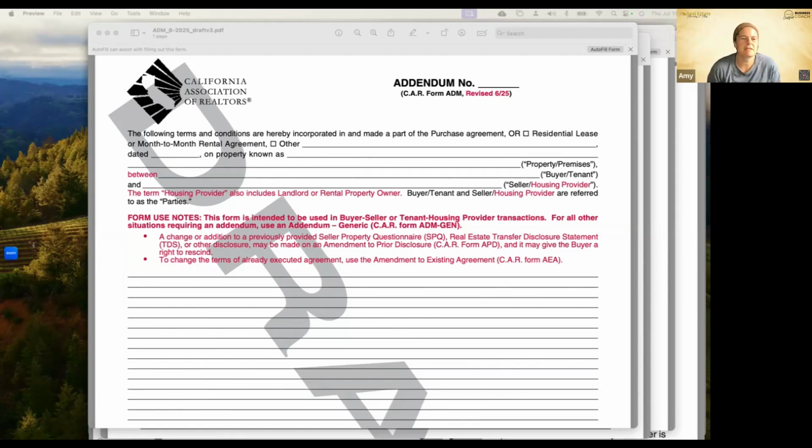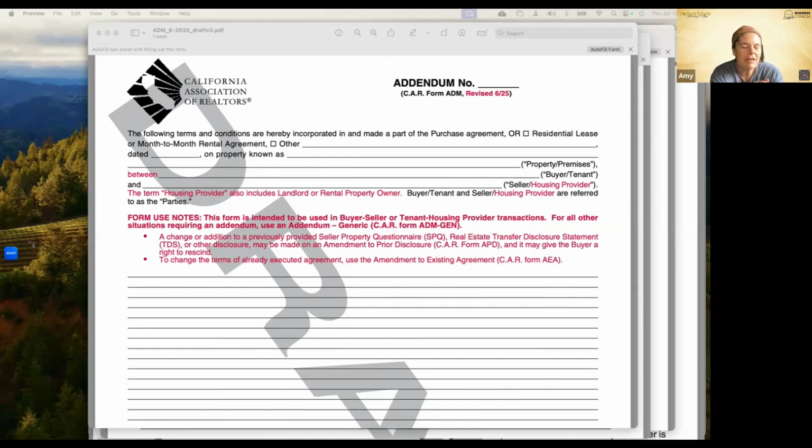C.A.R. Forms updates their library twice a year, generally speaking, once in June in the middle of our summer and once in December right near the holidays because they like to mess with us just a little bit. I apologize for not getting to this forms update sooner. Here we are on July 10th. These forms all came out on the 25th of June. So I apologize. For some reason, I was behind a month. I thought this month was June and last month was June. I don't know. Anyways, here is our C.A.R. forms update.